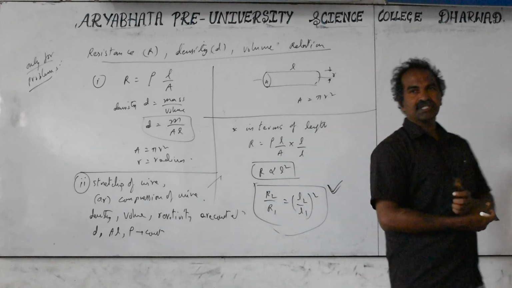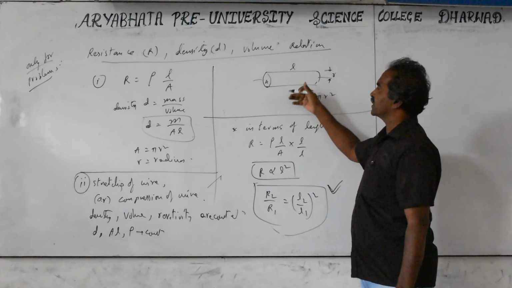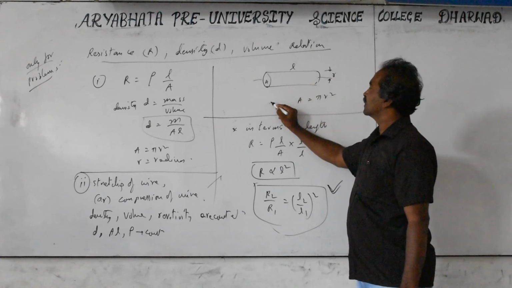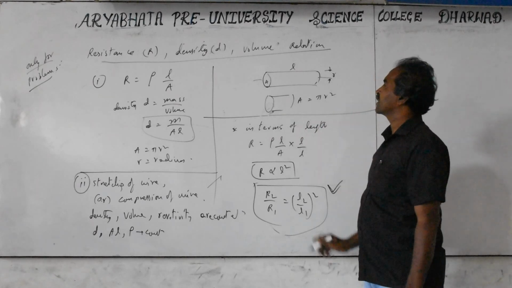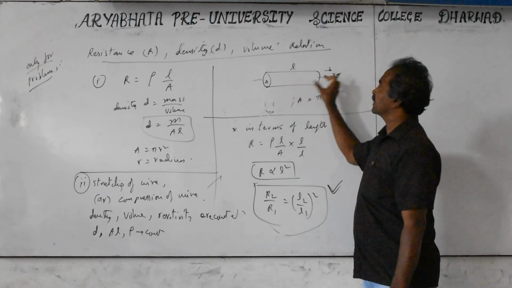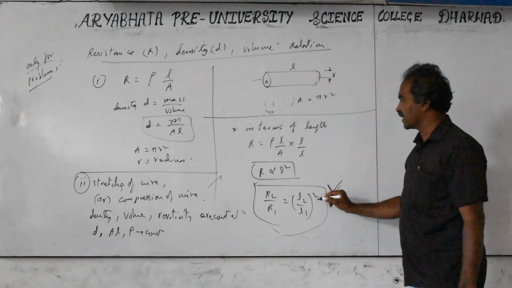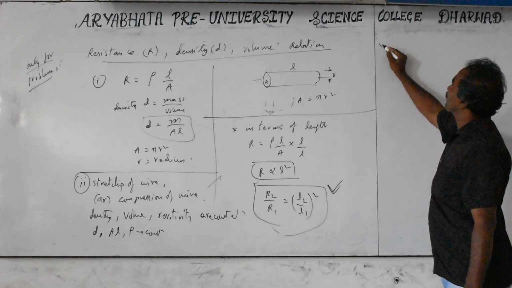Instead of stretching, if you are melting the wire or metal and recasting it, solidifying again with a different length, then if the length decreases, the area of cross section increases. Thickness increases means length decreases, but volume remains constant. If length increases, thickness decreases. This is in terms of the length relationship. Same relation we can take in terms of the area of cross section and the radius.